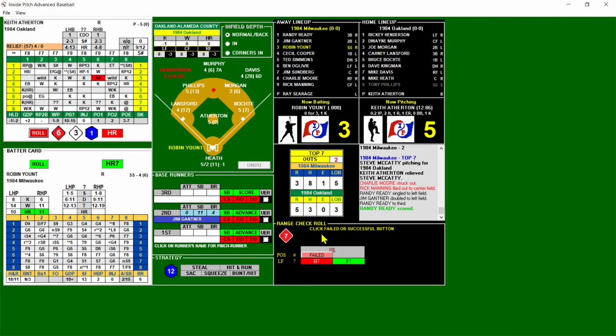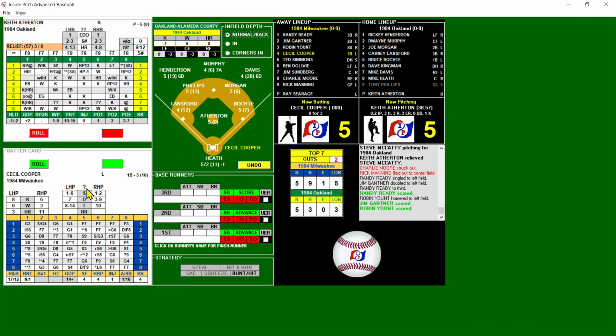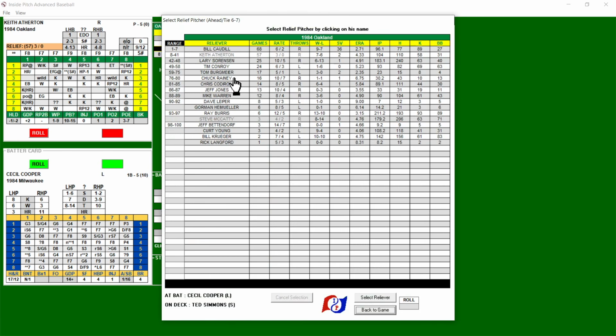Wow. Almost had a robbed home run to left field there, but Henderson could not get it. And this game is tied at 5. That's right. That was a 1 on the D20 and a chance for a robbed homer. But as you can see in Oakland, they're all -3, so that hurt Henderson's range a lot. The 7 wouldn't have done it anyway. So this game is all tied up, and that's going to be it for Atherton. We'll go to Bergmeyer.